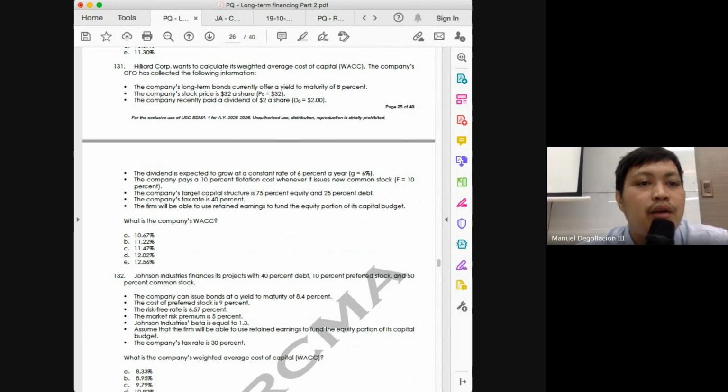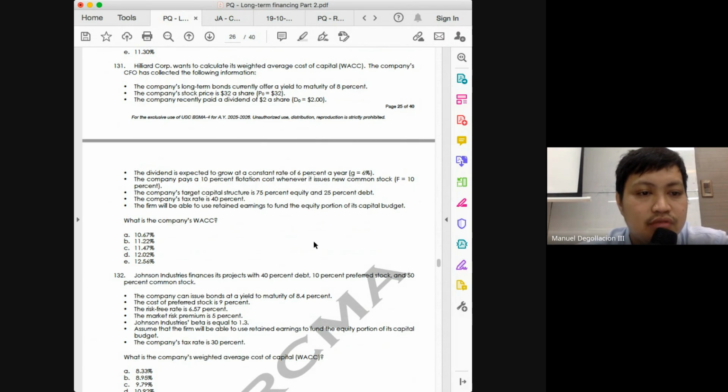Class, what's the main takeaway for 131? Just because the flotation cost is given doesn't mean you have to use it. Do you follow, class? When will flotation cost be relevant? Only if there will be new issuances. In this case, there will be new issuances only if retained earnings will not be sufficient to fund the equity portion of your capital budget.